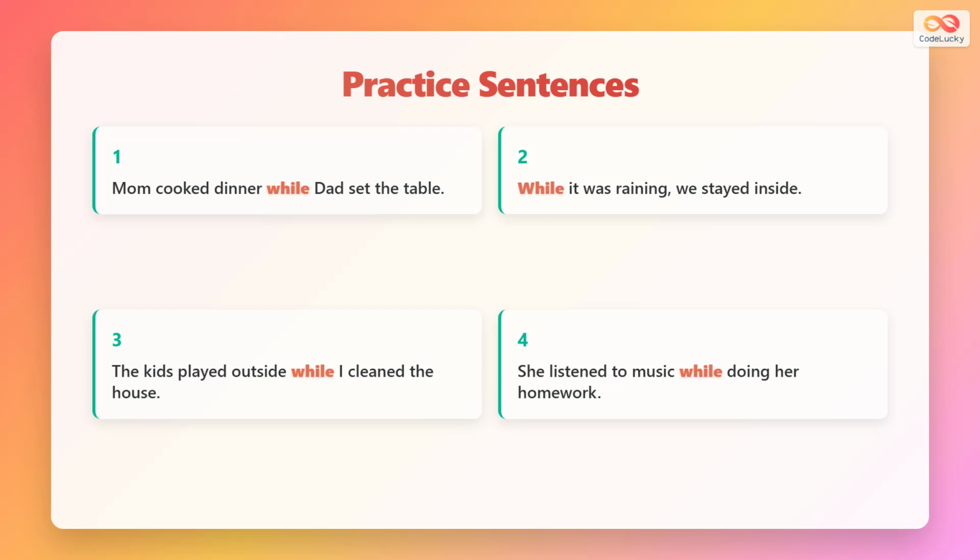Practice these sentences. Mom cooked dinner while Dad set the table. While it was raining, we stayed inside. The kids played outside while I cleaned the house. She listened to music while doing her homework. Say them out loud to remember while for simultaneous actions.